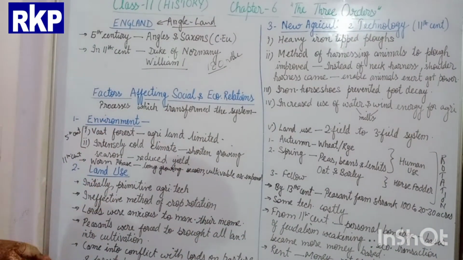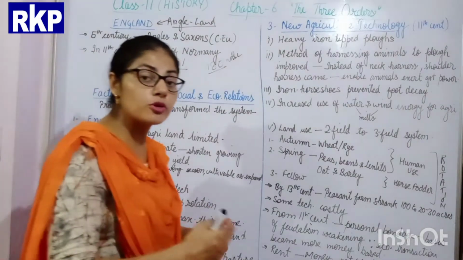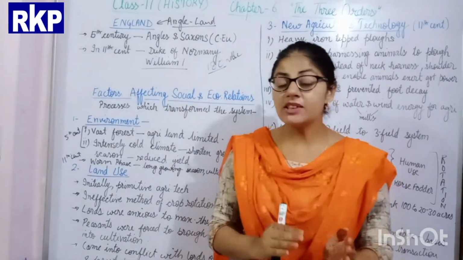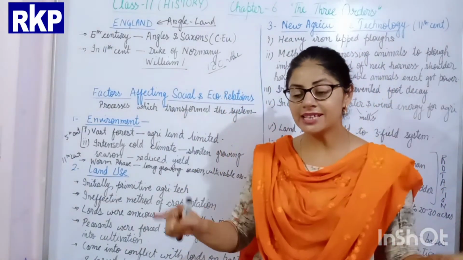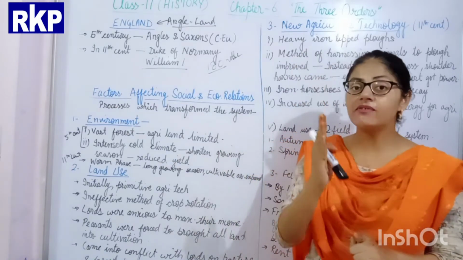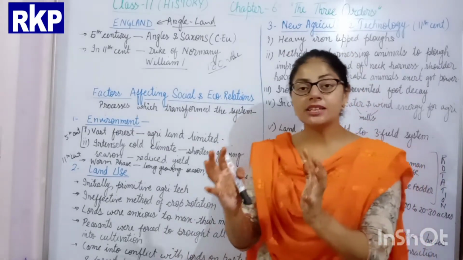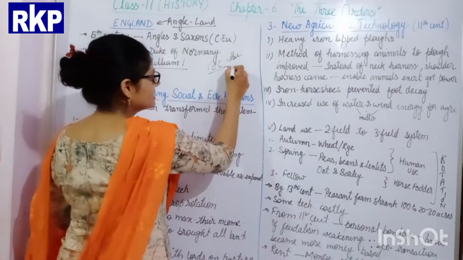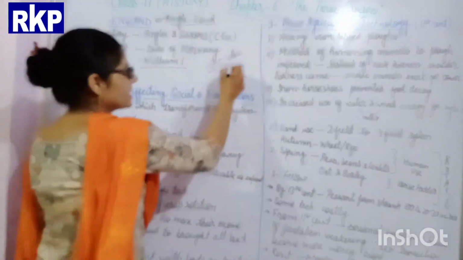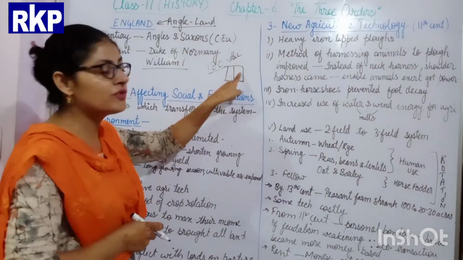Apart from that, in the earlier time period, an ineffective method of crop rotation was used. Ineffective crop rotation means if one peasant has a piece of land, he divides his land into two parts. Like this is the piece of land of a peasant. He divides the land into two parts. This is known as the two-field system.